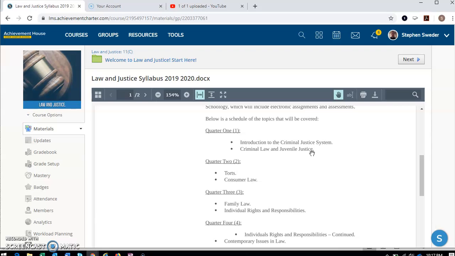Quarter two, we're talking about torts. Torts have to do with contracts, warranties. If you know what those things are, great; if you don't, perfectly okay. We're going to be talking about what those are, but we'll be talking about contracts and warranties and things like that. Along with that, we'll also be talking about consumer law.